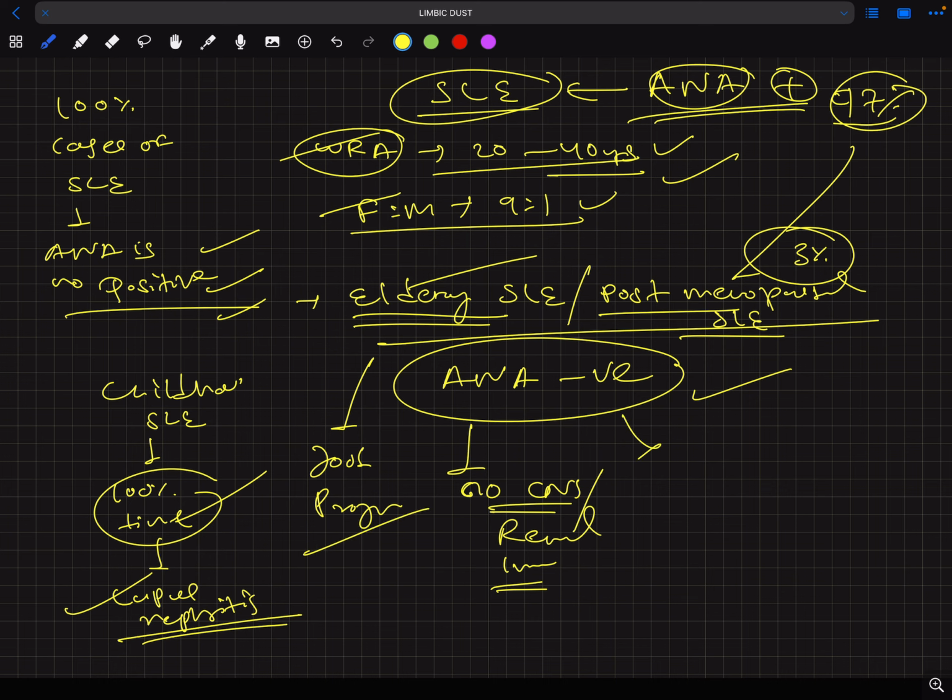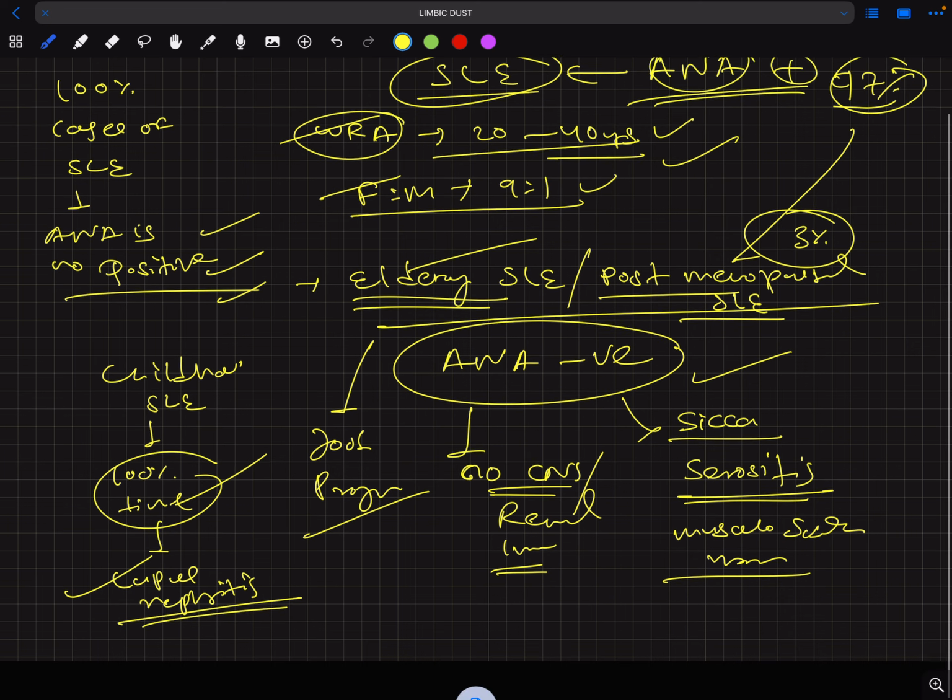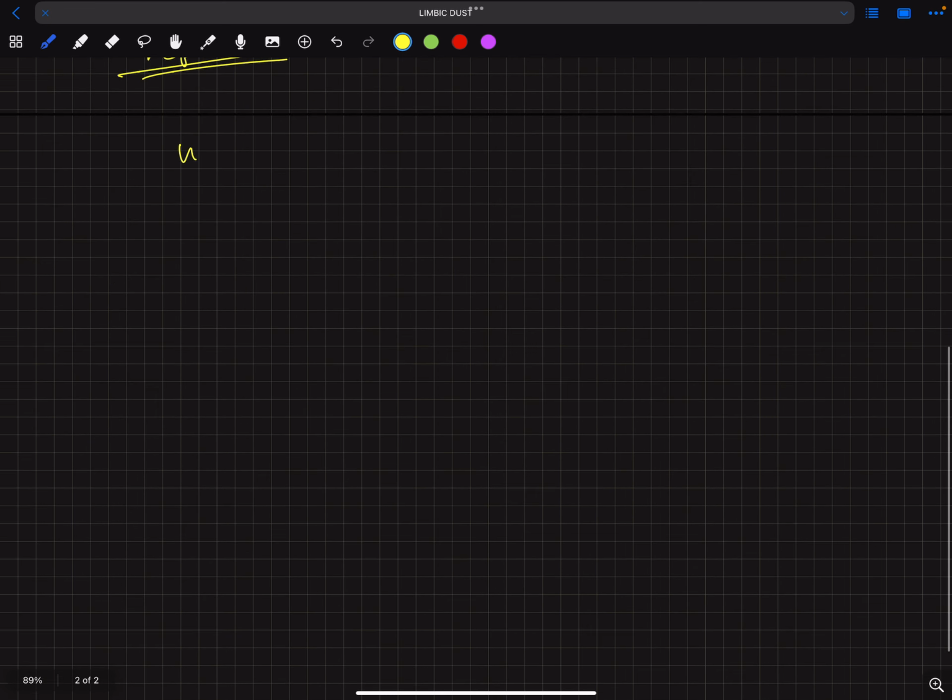So what is seen here? Here the Sjögren symptoms are seen: keratoconjunctivitis sicca, dry eye, dry mouth, all those things. Other than Sjögren symptoms, there is serositis and musculoskeletal manifestation. Musculoskeletal manifestations of SLE are most commonly seen here. In case of a male, suppose a male is SLE positive, that is a poor prognosis.